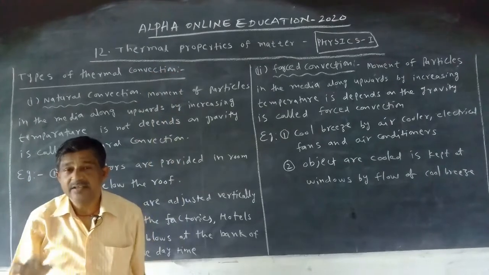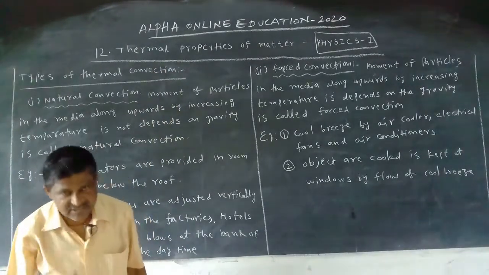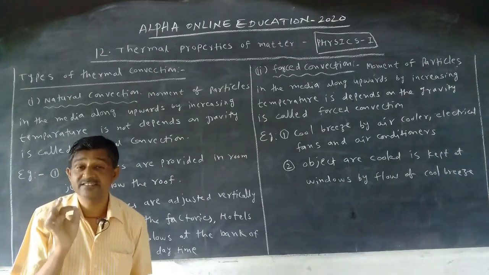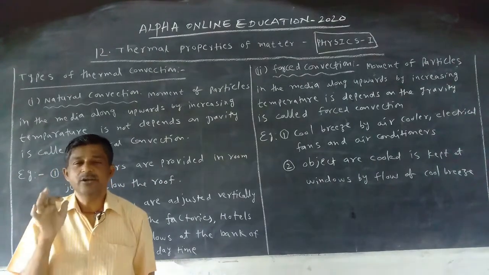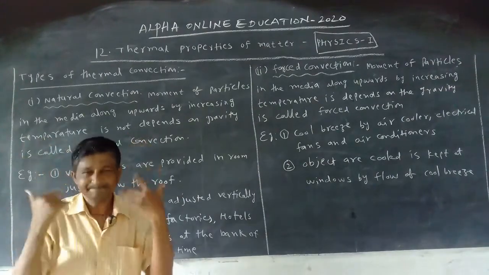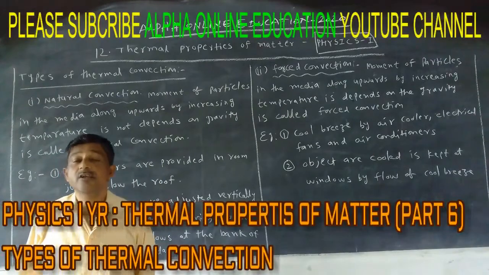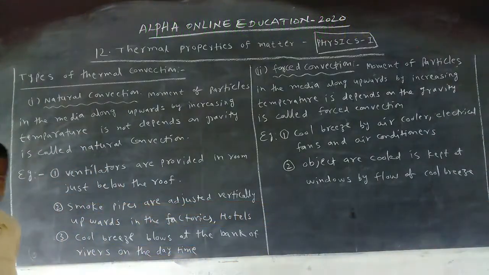That's why in our houses and offices ventilators are compulsorily provided. If ventilators are not provided, that room is always warm. We get more sweat if ventilators do not exist in the room. That's why ventilators are provided just below the roof, to send out the hot gases by the process of natural convection.